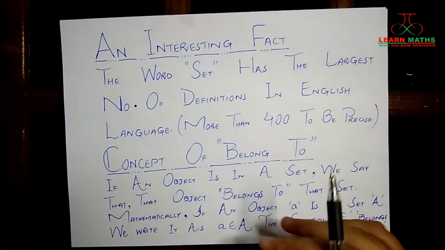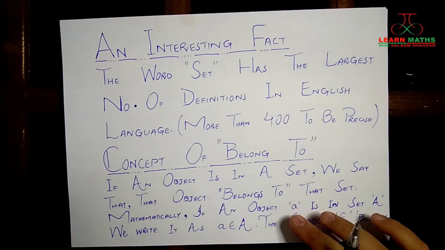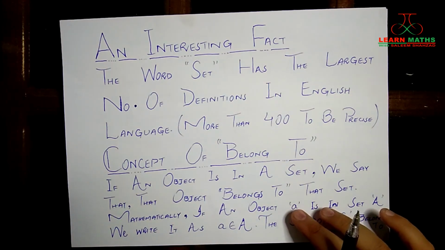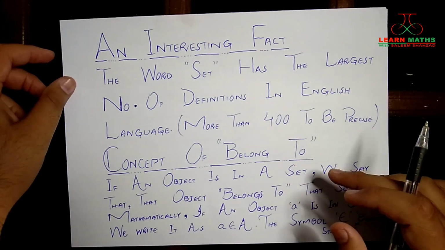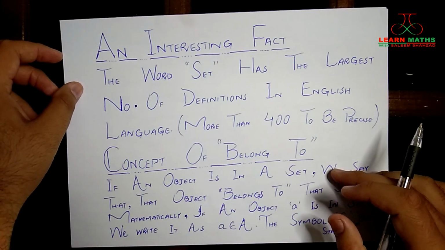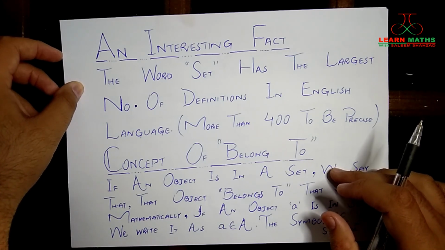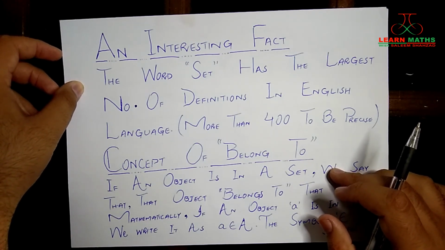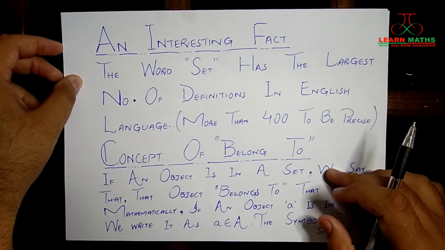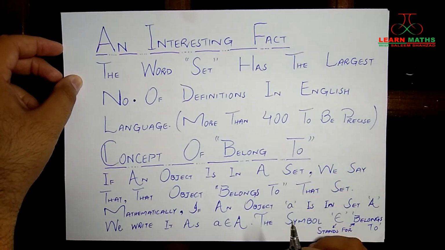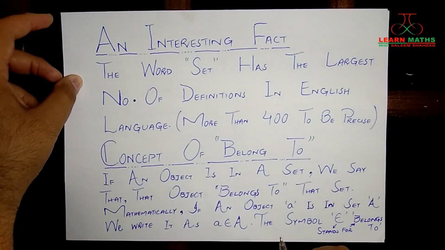Now I have an interesting fact for you, and the fact is that the word set has the largest number of definitions in the English language. Precisely speaking, more than 400. Okay, this is the word with the most definitions in an English dictionary. You can search this on Google as well.